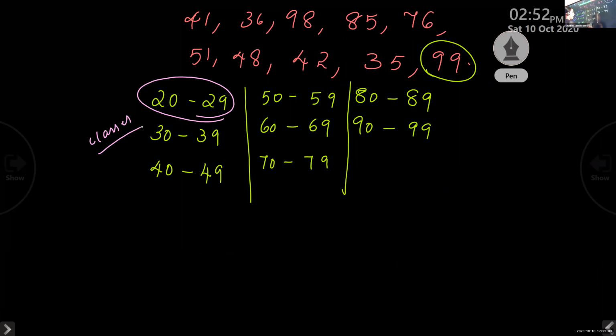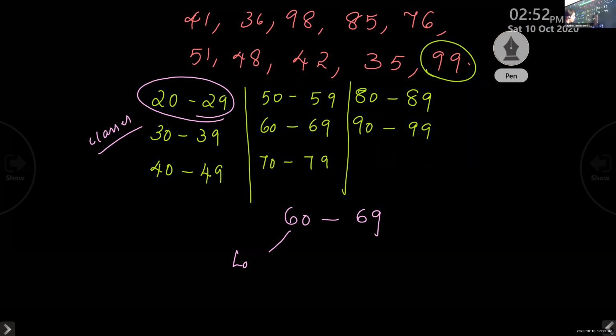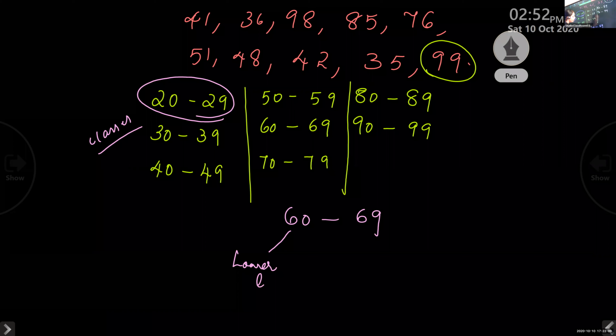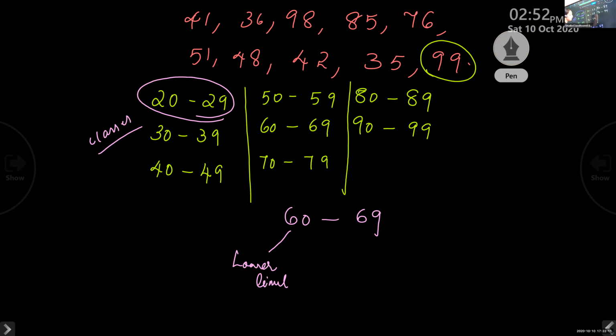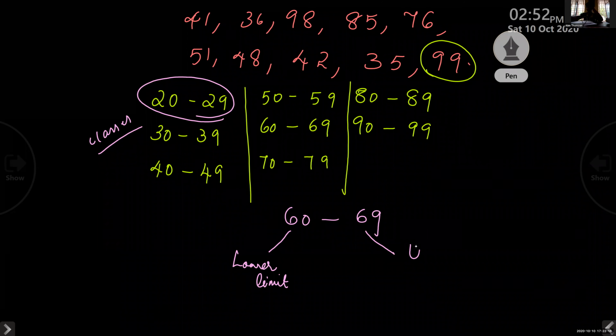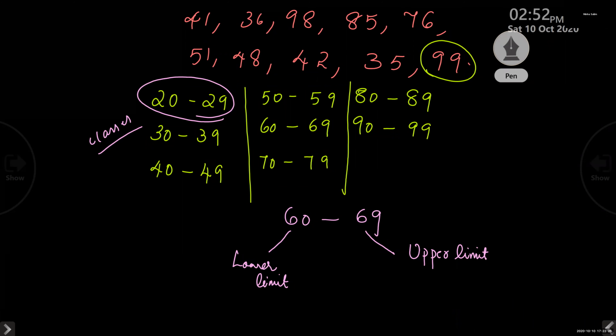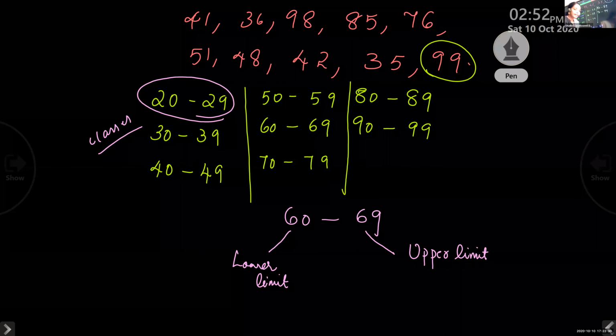So I'll take one class, 60 to 69. In this, 60 is known as lower limit. Do you remember this term? Lower limit. Yes, ma'am. And 69 is known as upper limit. If it is lower, the other will be upper. Lower limit and upper limit. Okay?